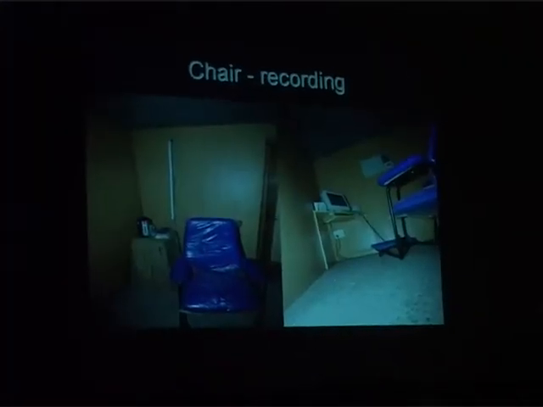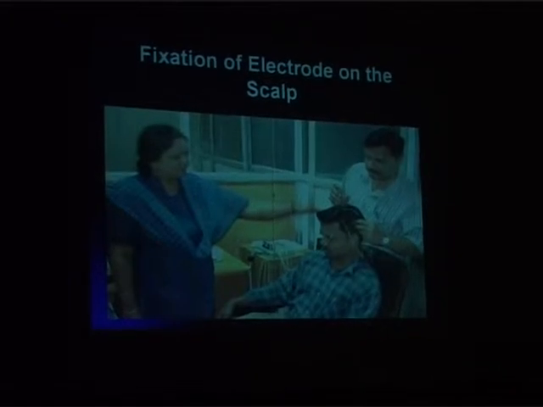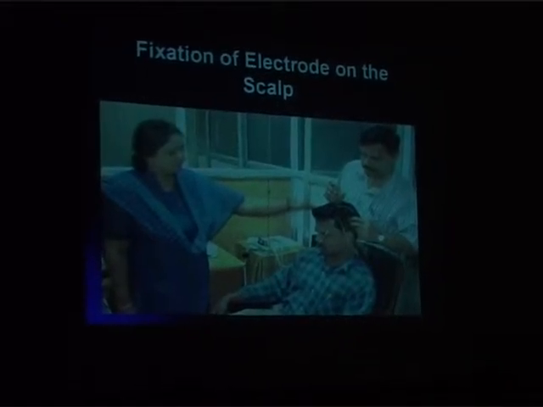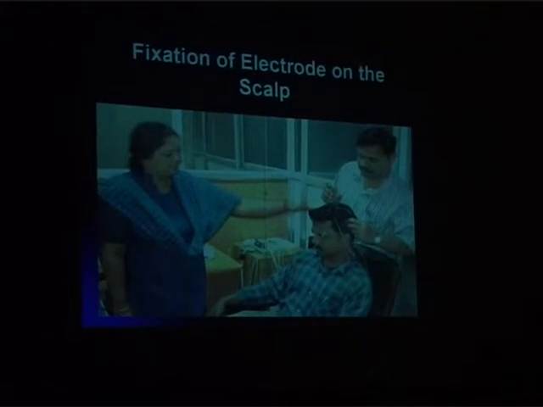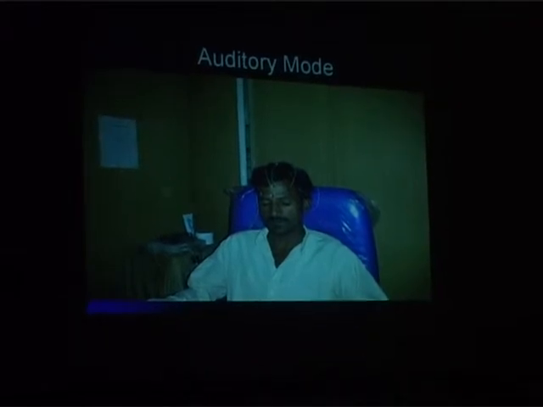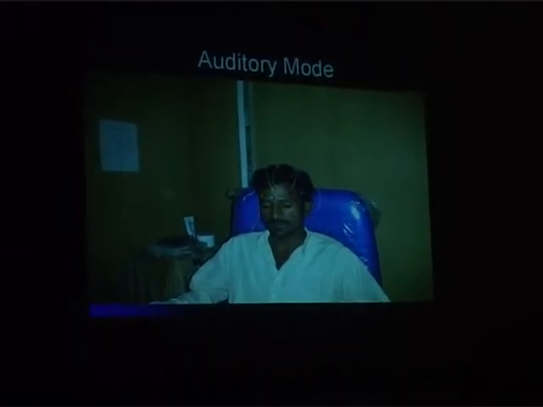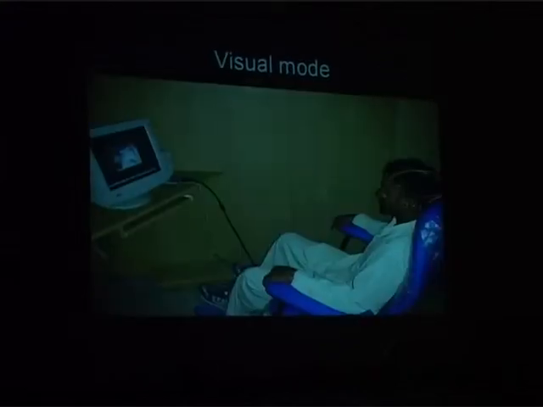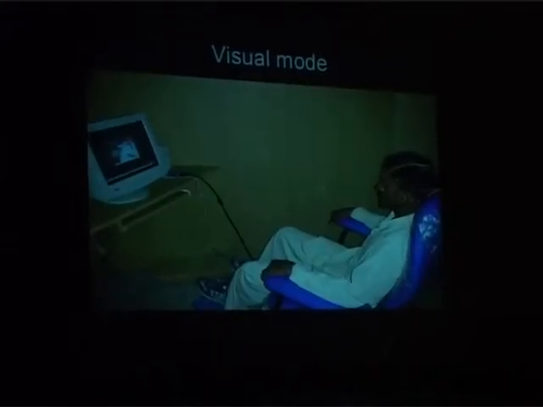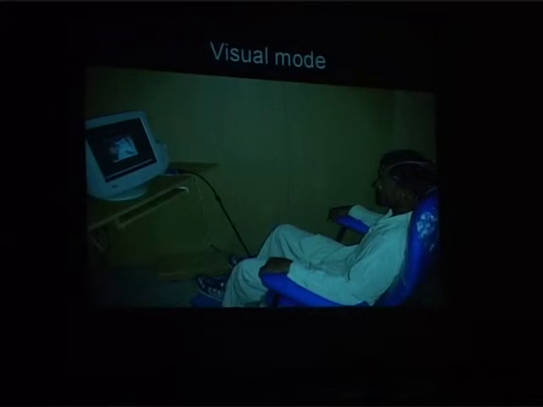This is a chair used for recording, and this is how the individual looks when the electrodes are being placed on the scalp. And this is how the individual looks when 32 sites of the scalp have electrodes placed, just using gel. Nothing else is used, just gel. During the auditory mode, the individual keeps his eyes closed, and during the visual mode, he keeps watching the crime-related photographs being presented.